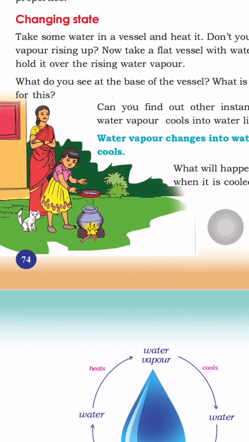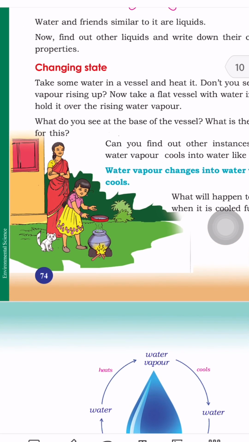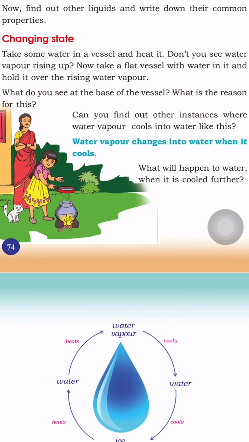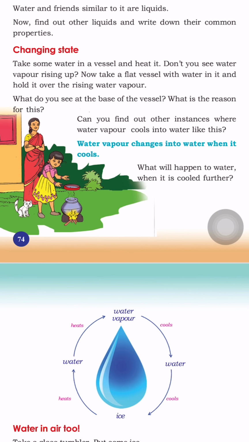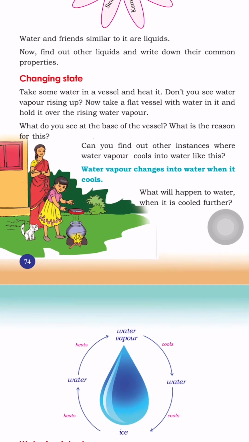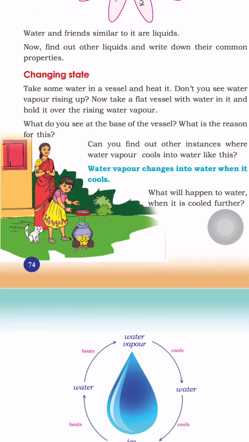Changing state. Take some water in a vessel and heat it. Don't you see water vapor rising up? Now take a flat vessel with water in it and hold it over the rising water vapor. What is at the base of the vessel? What is the reason for this?